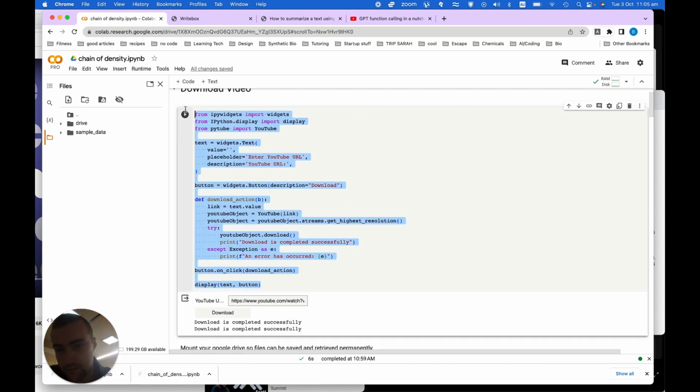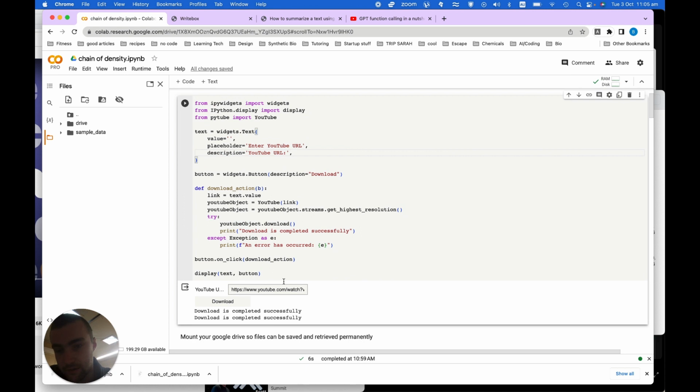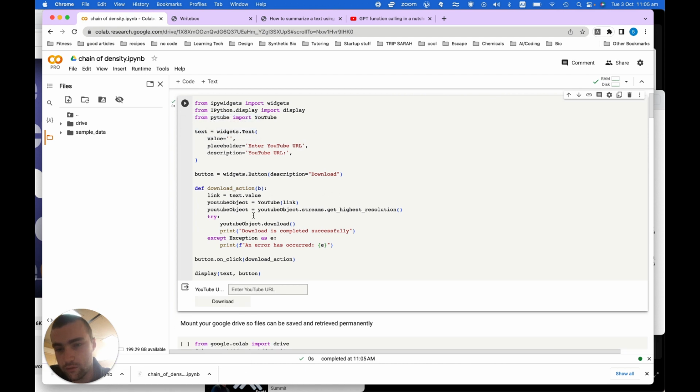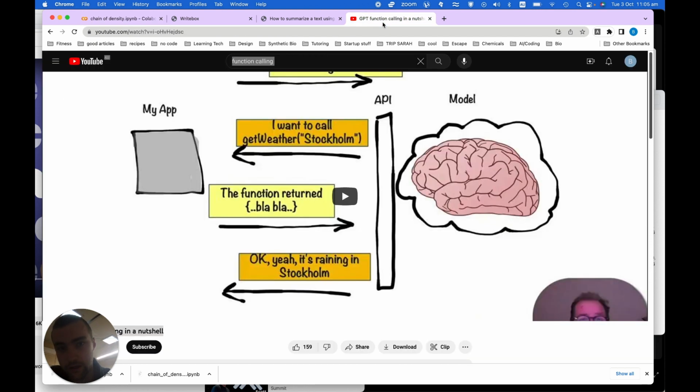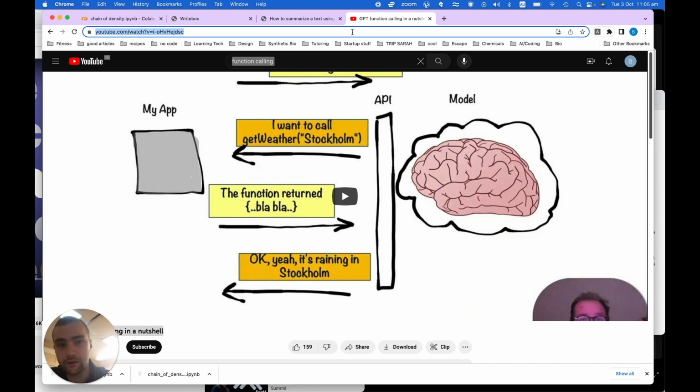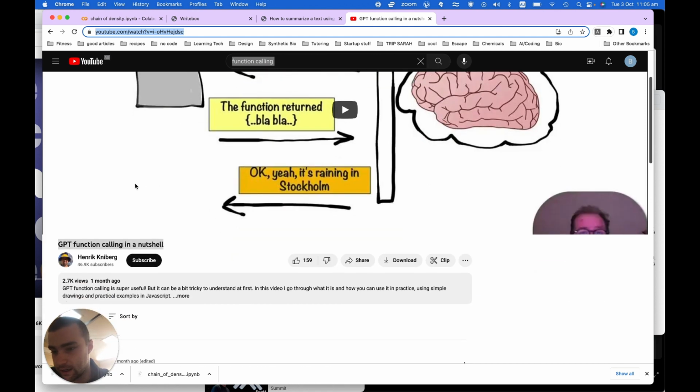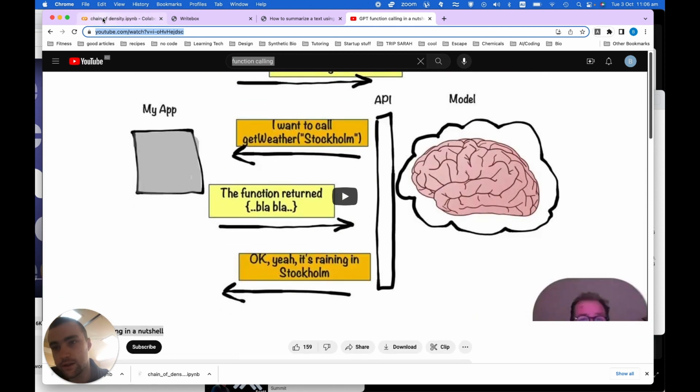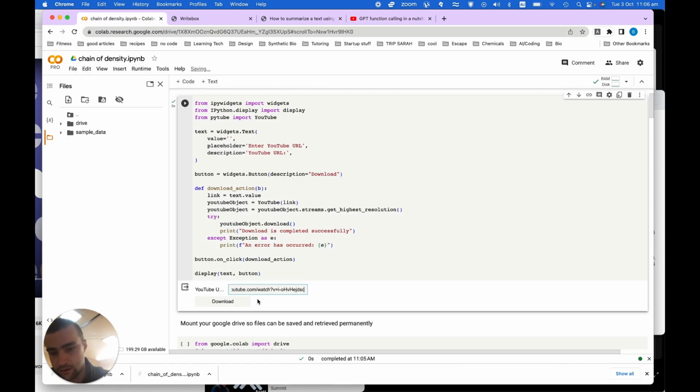This cell here is just what is required to download the YouTube link. So you run the code, and basically IPy widgets and all this IPython display stuff is what is needed to get this little box here. And we're going to take this GPT function calling video by Henrik Nyberg, and we're going to put it in there.